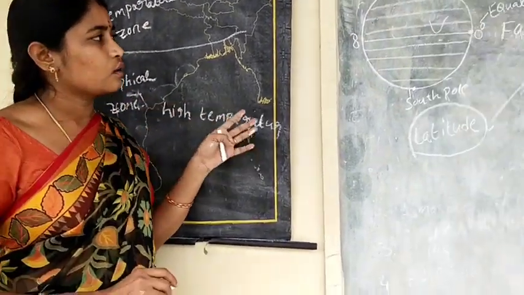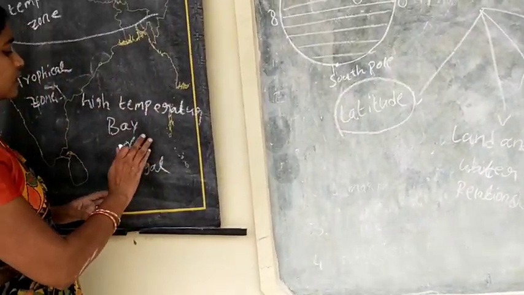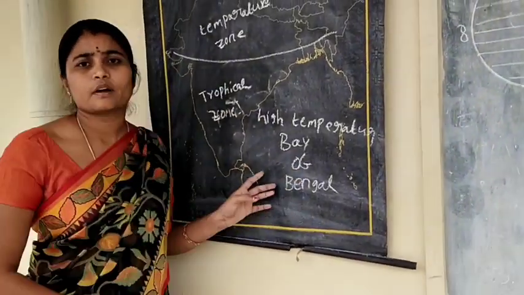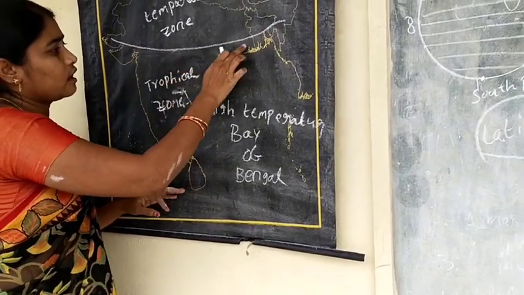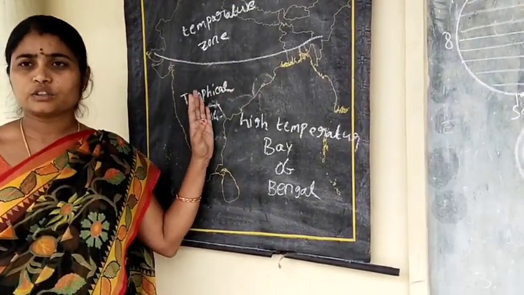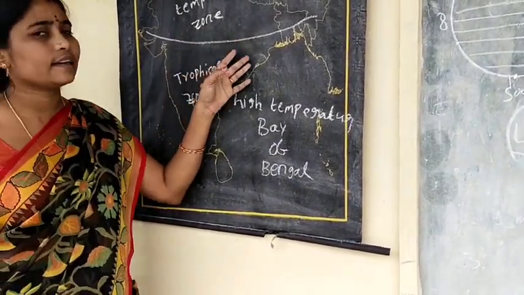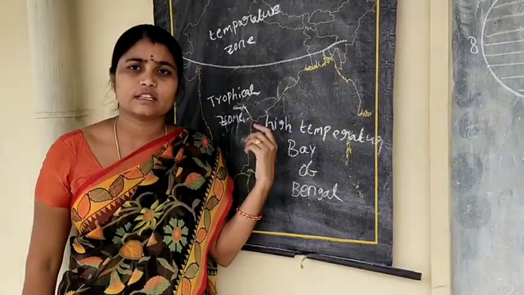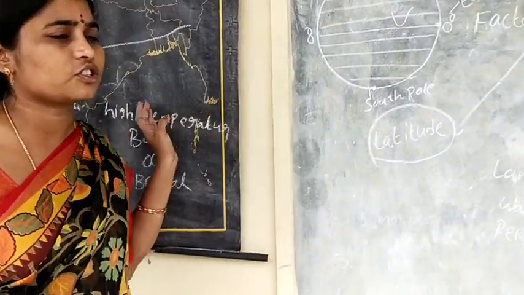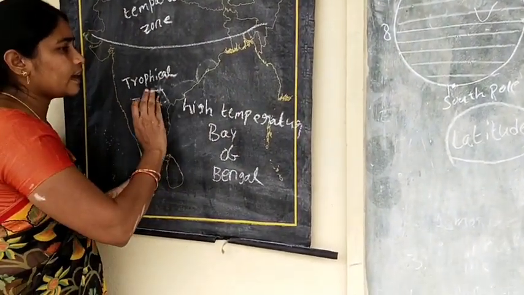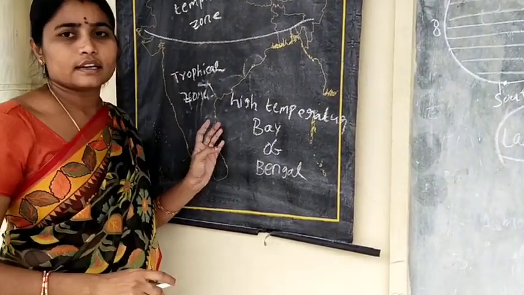So, the next factor is land and water relationship. The land and water relationship affects climate in many ways. A large part of South India, because of its coastline, has a moderate temperature. So the difference between day and night temperature, and between summer and winter, is not much. There is not much variation of temperature.